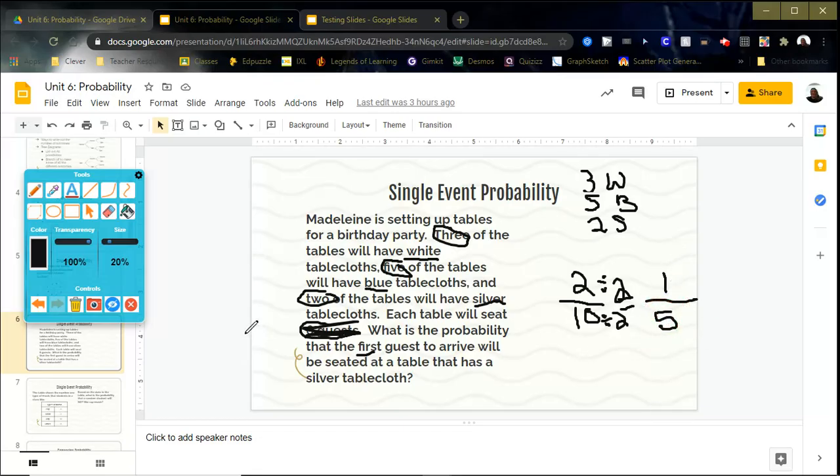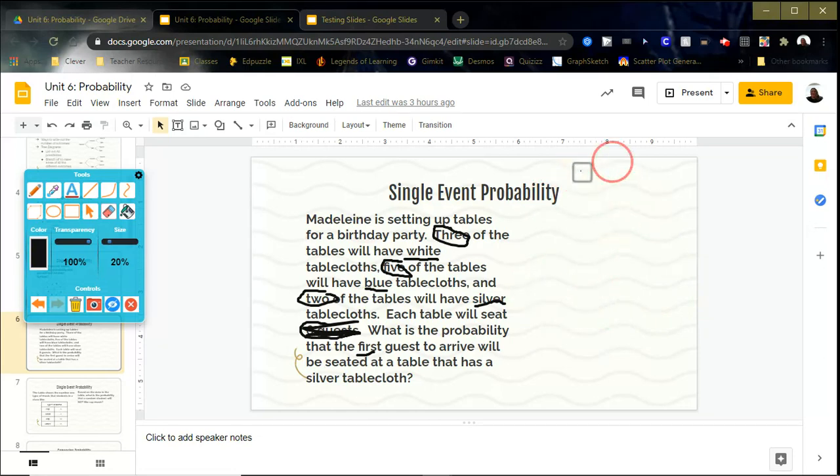So there's a probability of 1/5, 1 out of 5 times that first guest would be seated at a table with a silver tablecloth. Okay, and that's all we're doing there. We got one more. I'm going to do one more. It's going to be a table one.